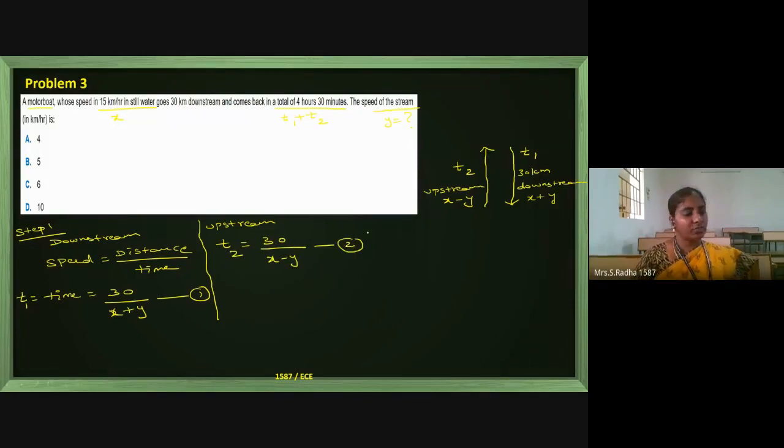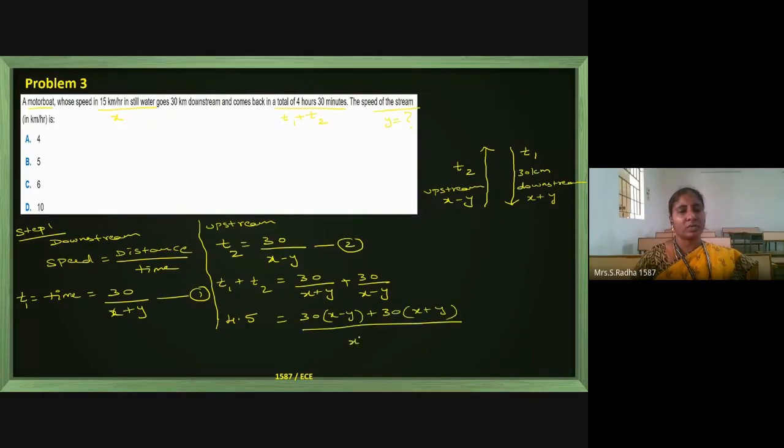If I add both of these, what will happen? T1 plus T2 is given in the question. I have equations 1 and 2. Adding them, the left side is 4 hours 30 minutes, which I will take as 4.5 hours. The right side is 30 into x minus y plus 30 into x plus y, divided by x square minus y square.